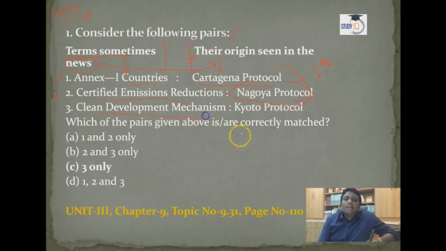Clean development mechanism is definitely right. It is the Kyoto Protocol mechanism, especially for developing countries. This is right, connected with the UNFCCC. This statement is absolutely right. This information is given in Unit 3, Chapter 9, topic number 9.31, page number 110, where I described the UNFCCC to you.